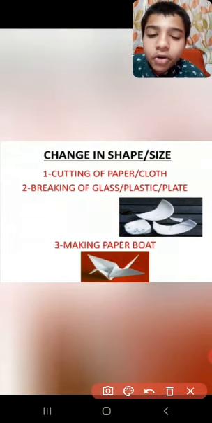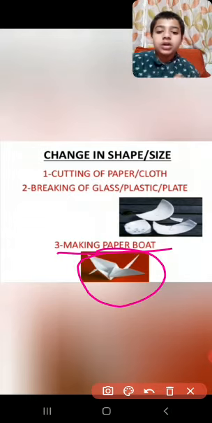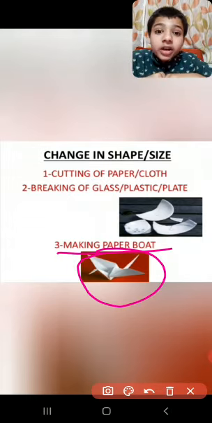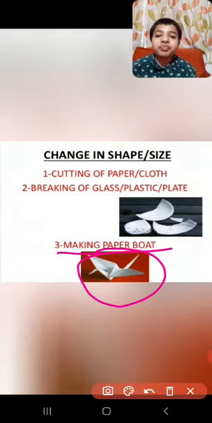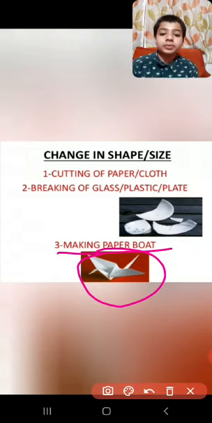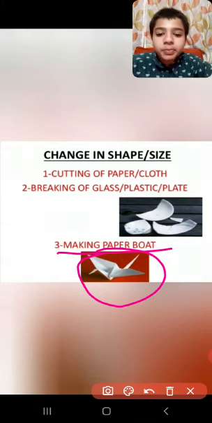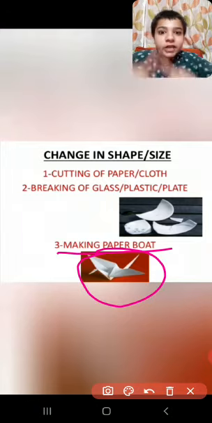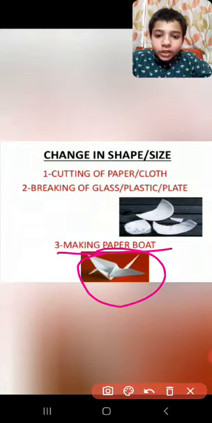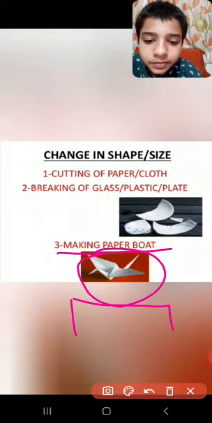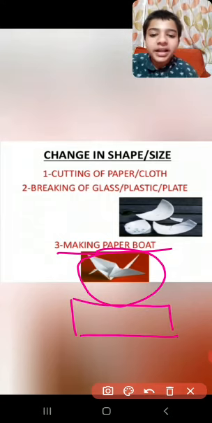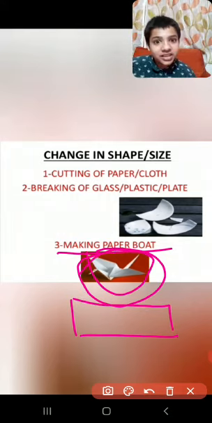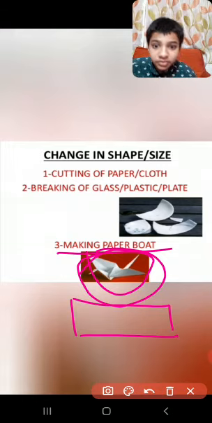See, making of a paper boat. Suppose at first paper is rectangular or square in shape, depending on your paper. When you make the paper boat, you will observe that the shape changes. At first it was rectangular, now you can see the boat shape.